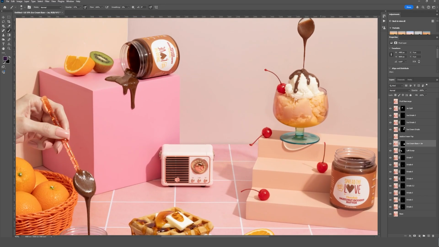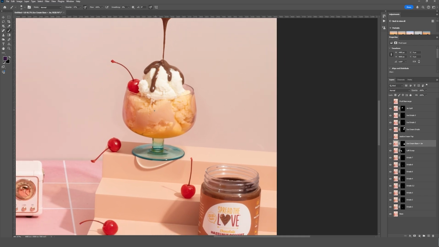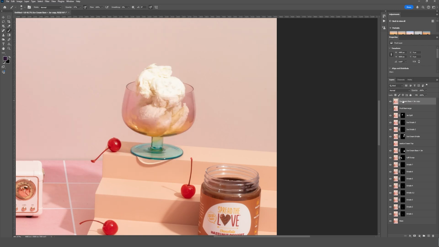Now let's go ahead and address our ice cream issue here where we want the two ice creams to actually match. So you can see I have my ice cream base and jar layer here. I'm gonna go ahead and make a duplicate of that by hitting Control or Command J, and you can see it then makes a copy. Let's drag that layer all the way to the top so that we can actually see the white ice cream in there. We'll need to delete our layer mask to do that. And now this is what I wanna keep.